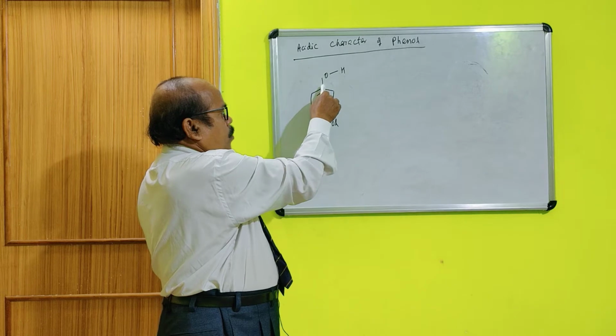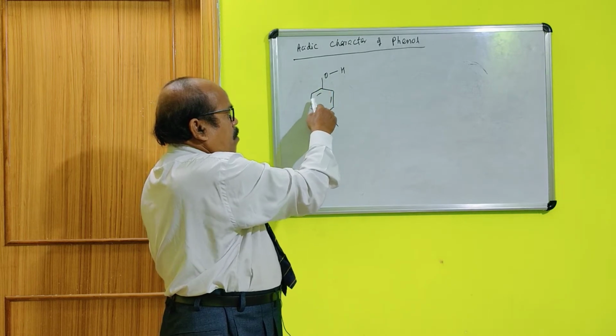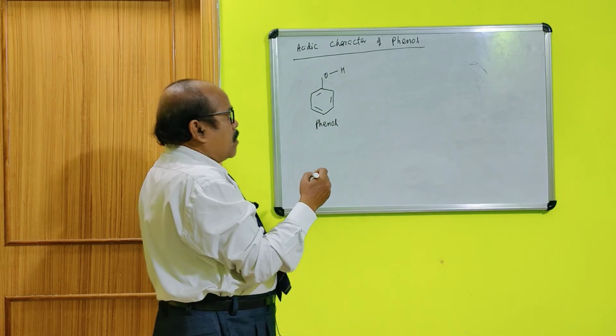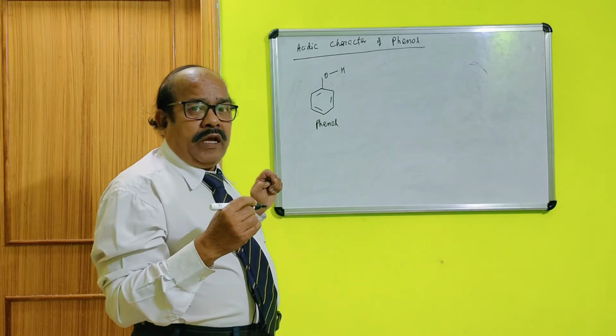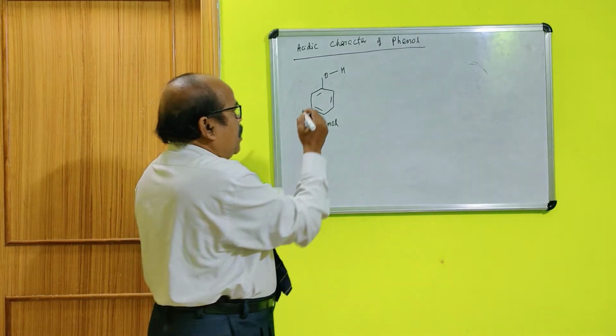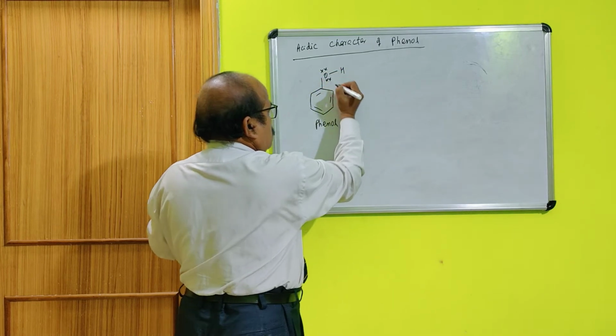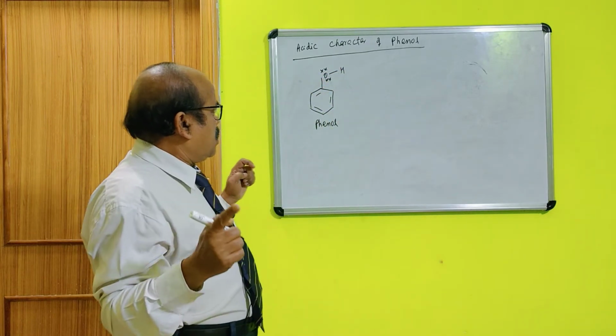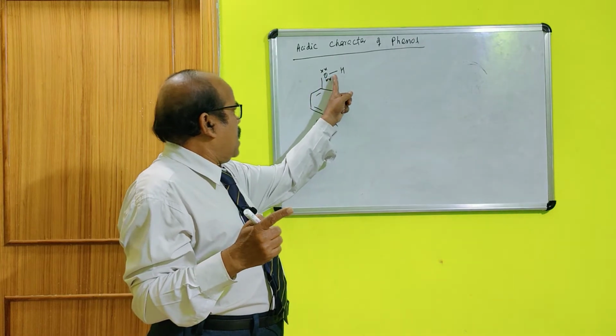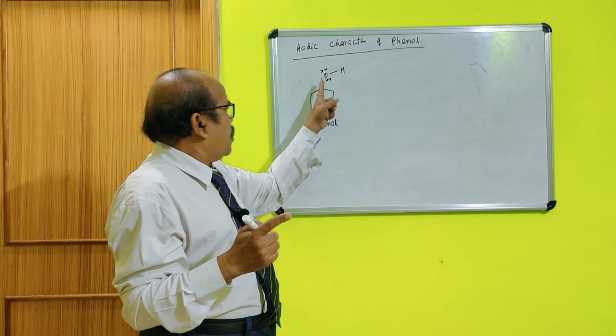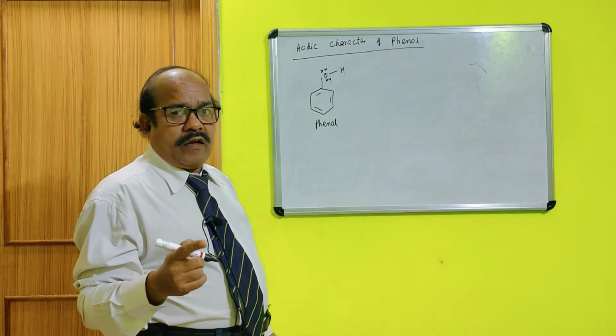One is donated to this carbon atom for forming a bond. Now, how many electrons will be left behind? There will be 2 pairs of electrons, because out of the 6 electrons, one is given here and one is given here. Now, 2 more pairs are left behind.